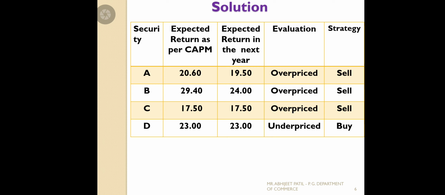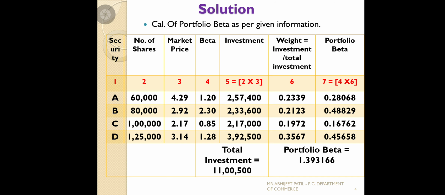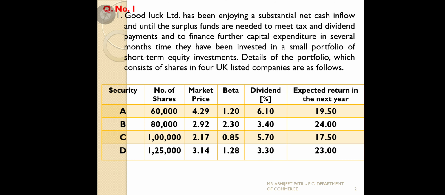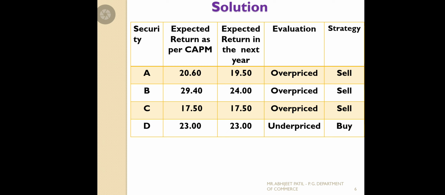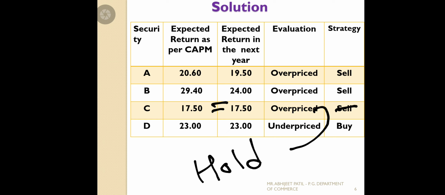Next, security C. The C security return is 17.50, and the calculated return is also 17.50. So here the values are equal, expected and calculated. At that time you should take the decision to hold these shares. Either hold, or you can go for selling, depending on the investor's decision. But you cannot go for buying. Don't make a buying decision. Either hold the shares or sell them, depending on your situation.